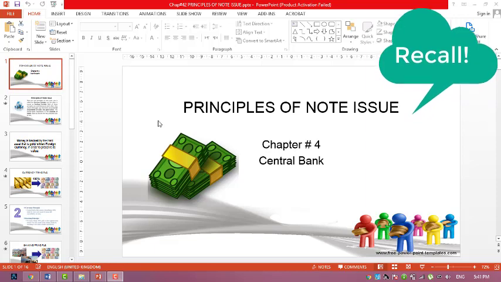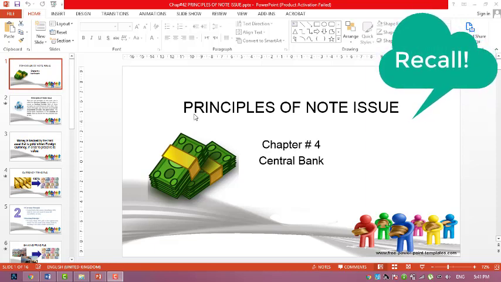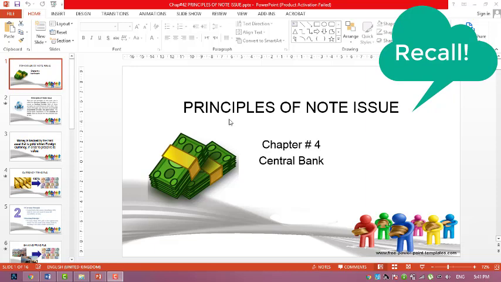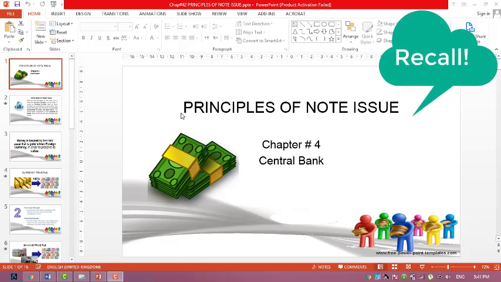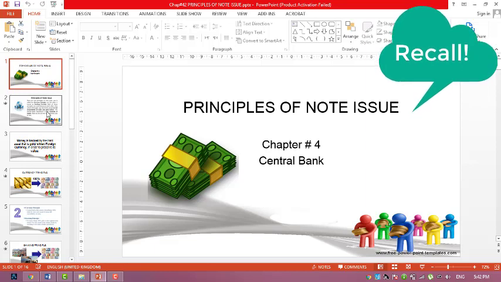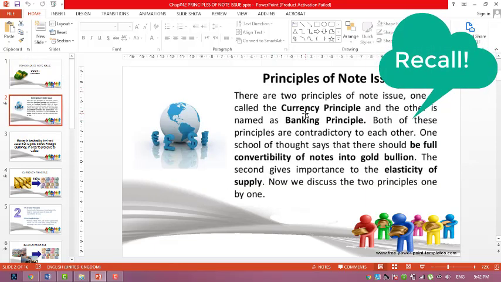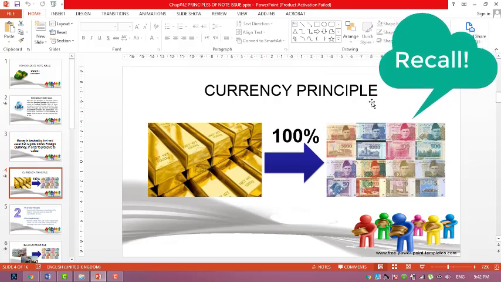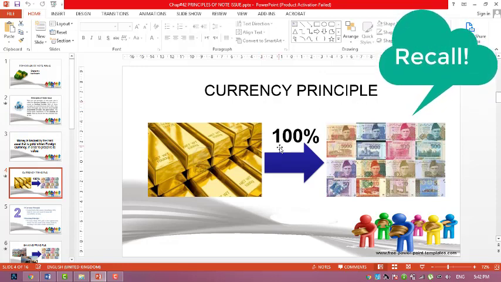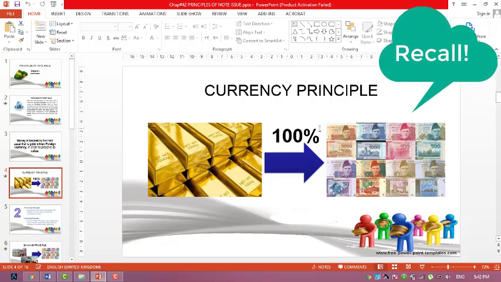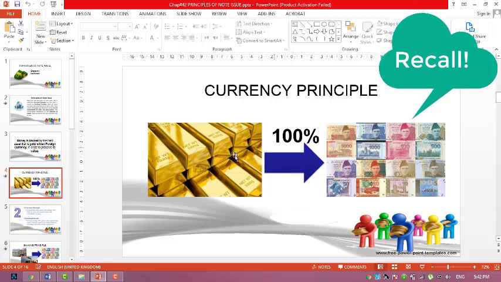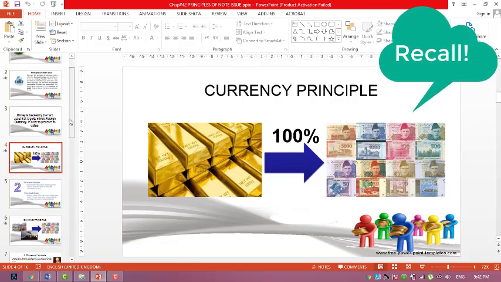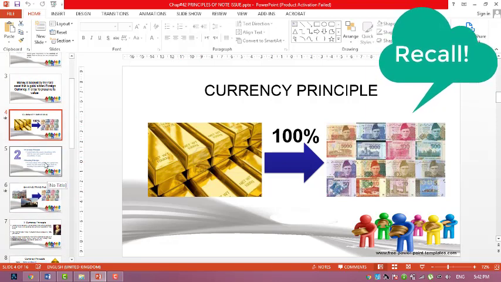In the last revision class, we started the revision of chapter number 4, Central Bank, and the topic was Principles of Note Issue. We discussed that there are two principles: the currency principle and the banking principle. According to the currency principle, every note the government prints is backed by a 100% gold reserve, which makes this principle rigid.